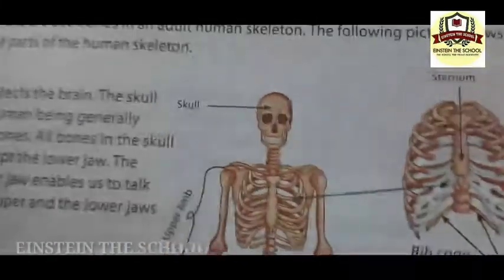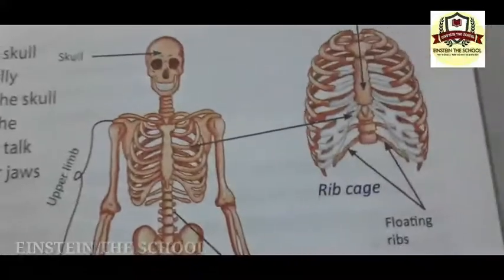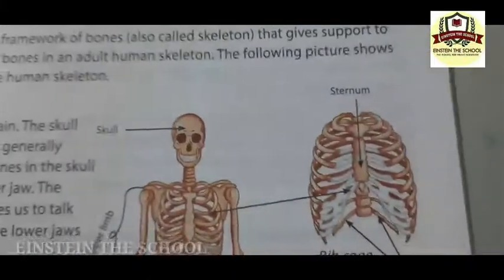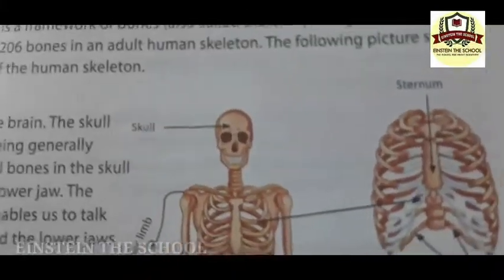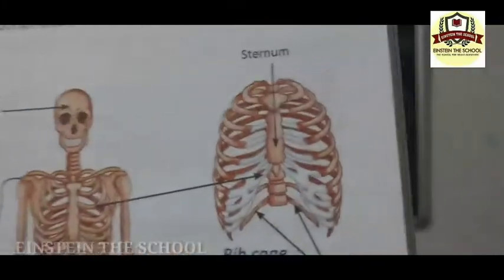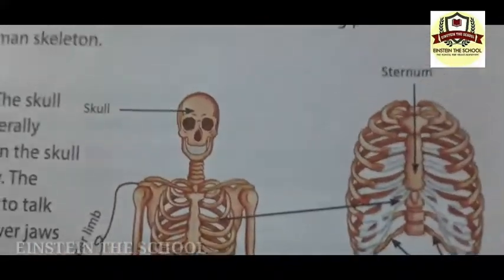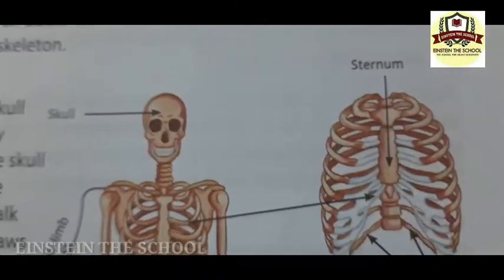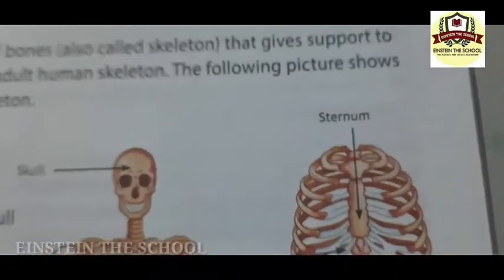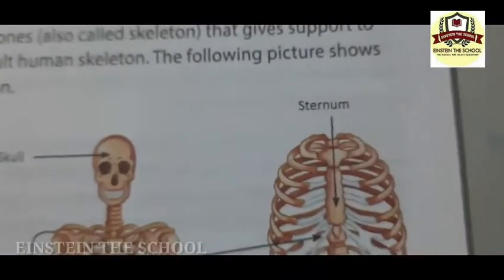So what does the rib cage do? It protects our heart and lungs. What does the skull do? It protects the brain, right? But the rib cage protects the heart and the lungs.